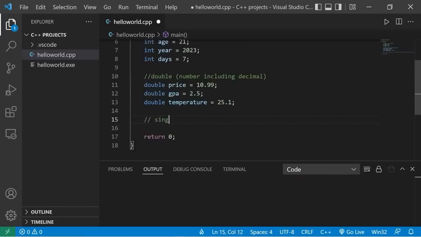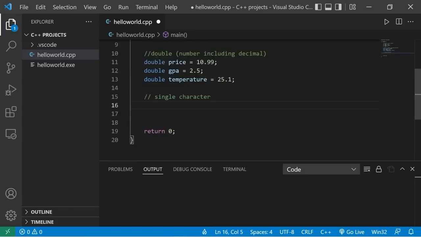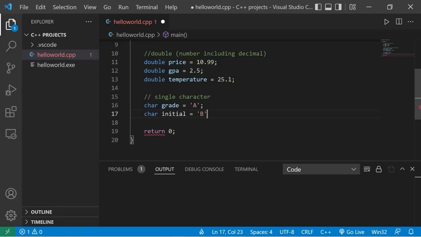That stores a single character. Type char. Maybe we're working with student grades. I'll name this variable grade. Equals. Then to store a single character, you use single quotes. This student has an A. Two more examples. What about an initial? Singular, not initials. Char, initial. What about B? So I'm going to display initial.